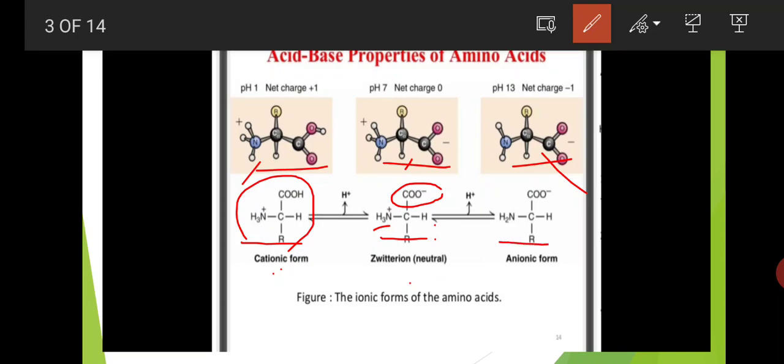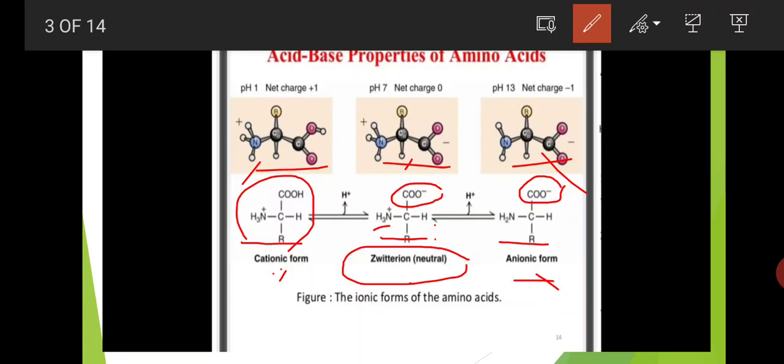Next, the right side molecule is the anionic form. In the anionic form, only the carboxylic acid group loses hydrogen and forms COO minus, and that shows basic nature. So the cationic form shows acidic nature and the anionic form shows basic nature, but the zwitterion shows neutral character, not acidic and not basic. It is a neutral molecule, called a zwitterion.